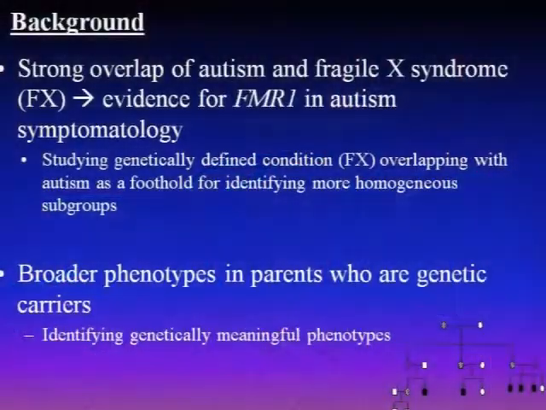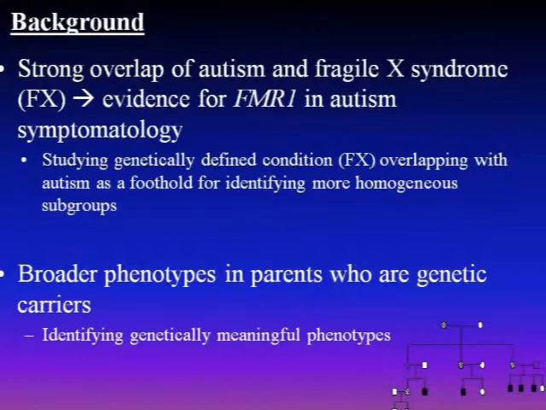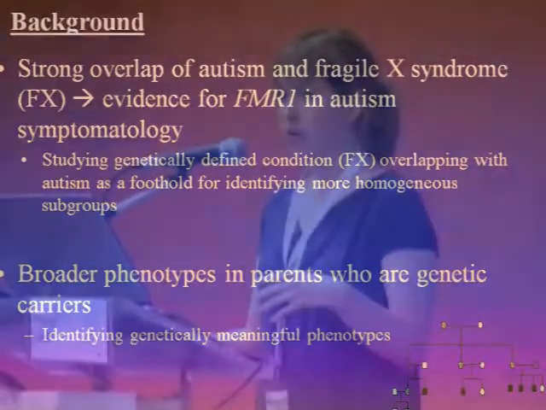Okay, so we're also taking a broader phenotype approach focusing on parents who are genetic carriers. This is another approach for really trying to refine the complexity of the phenotype, so distilling down to genetically meaningful features that may aggregate among family members who are carriers, but are much more subtle in expression, not typically associated with any functional impairments, but qualitatively similar to what you see in these disabilities.